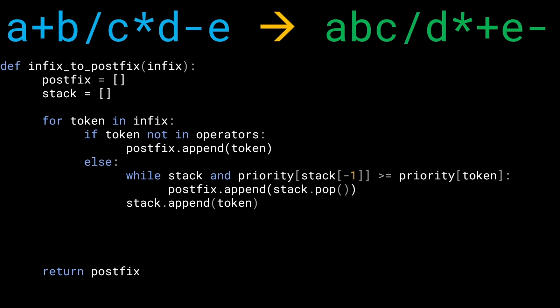So we are going to say, while the priority of the token is less than or equal to the priority of the element on the top of the stack, keep on doing this pop operation. Because we are strict, we want to have a lowest to highest ordering. We can't even allow elements of the same priority to be there. Even if the priority is the same, we're still going to make a kick operation. We're going to kick that element out from the top of the stack and append it to the postfix notation. All right, cool. So this should make sense now because we have to follow the lowest to the highest ordering.